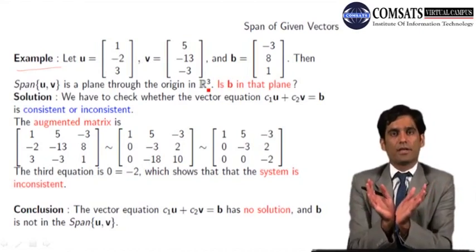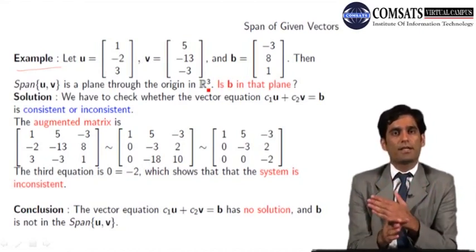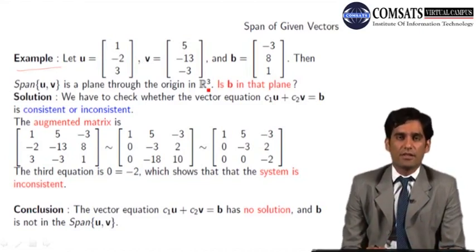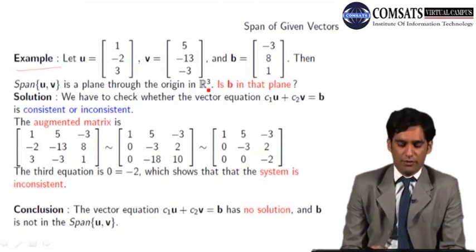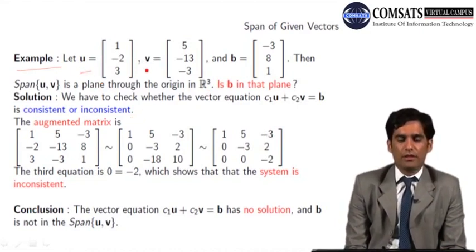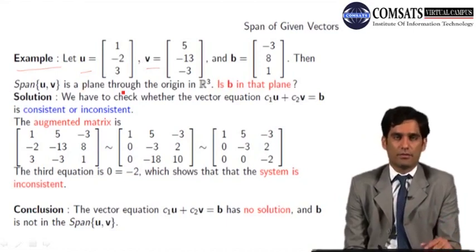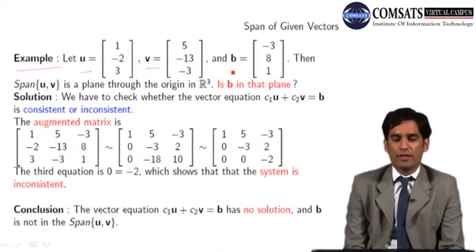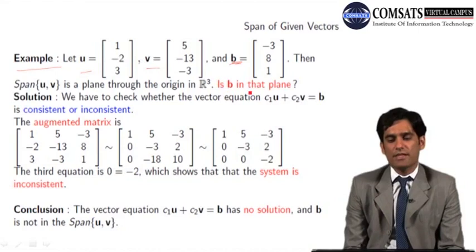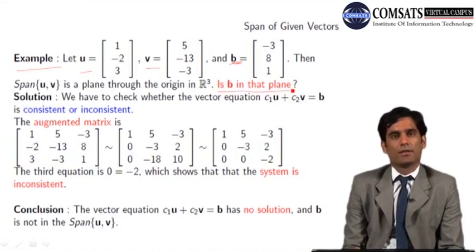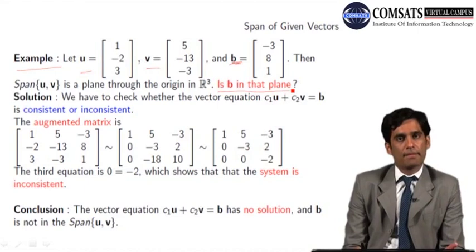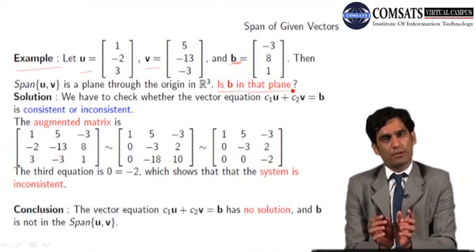U और V को contain करती हुई two lines होंगी, उनकी intersection जो है, और ये भी मैंने आपको बताया कि whenever two lines intersect in a three-dimensional space, they always form a plane. So U और V का span जो होगा, that will be a plane. अब एक plane में three-dimensional space में there may be infinite many lines लाइन्स lie कर सकती हैं. So an arbitrary vector B is given and I have asked a question: is B in that plane which is formed by the linear combinations of U and V?